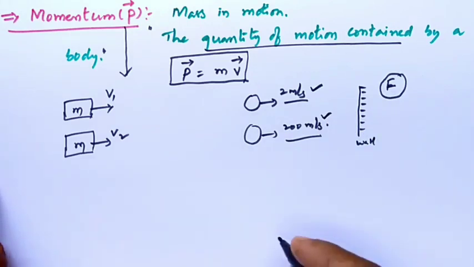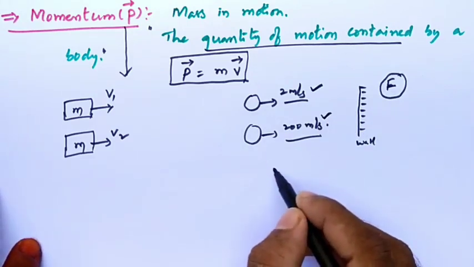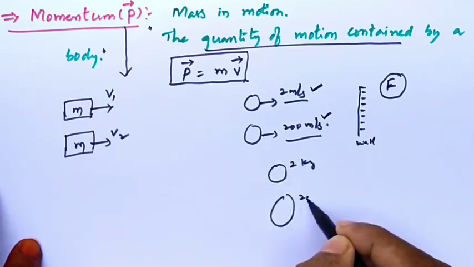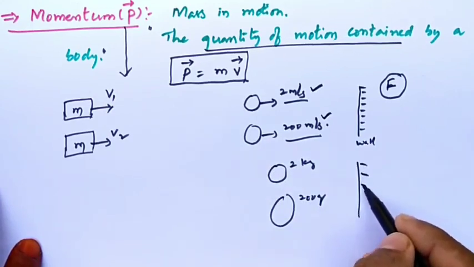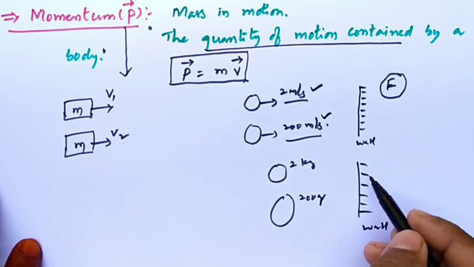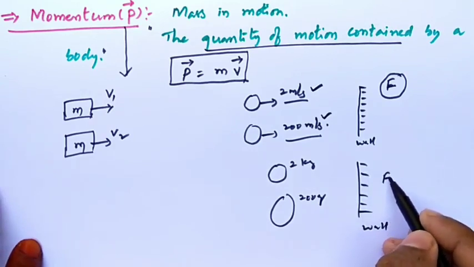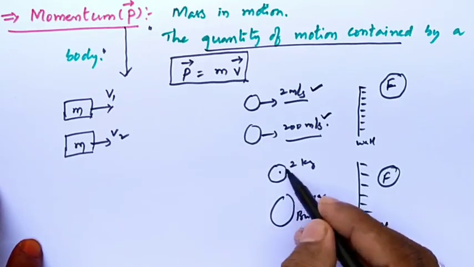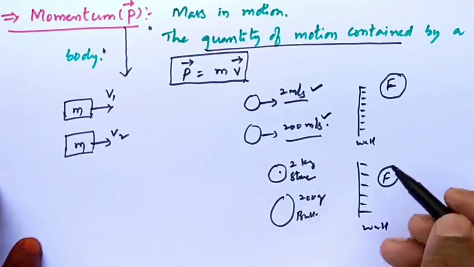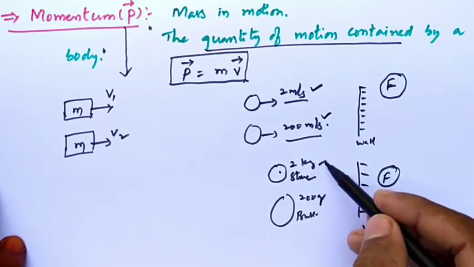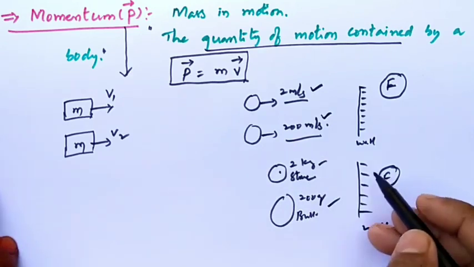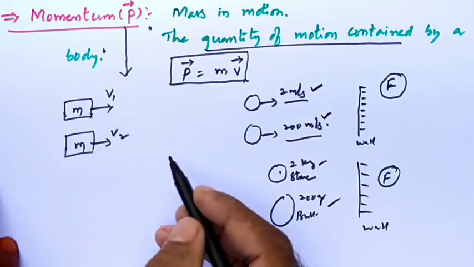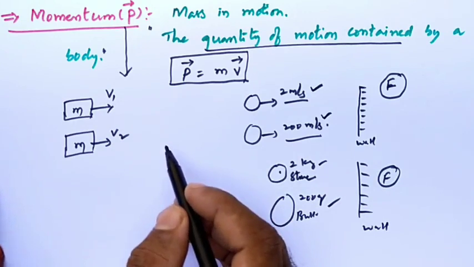Similarly, by knowing only the mass, for example, one mass is 2 kg and another is 200 grams, both hitting a wall, can you tell which applies more force? No, because I may take one as a bullet and the other as a lorry or any stone. So by observing only their masses also we cannot tell. When these two are combined, only then will we get an idea which object is applying more force.